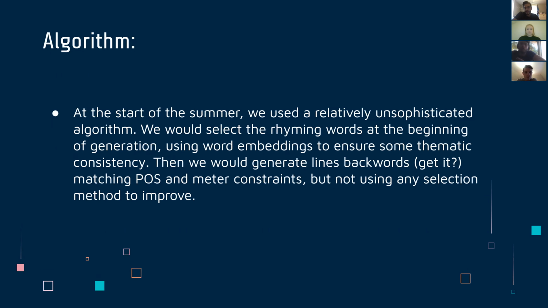So at the start of the summer, we used a fairly simple algorithm. We would begin by selecting the words that were going to rhyme, and we would do this using a word embedding to ensure that there's some kind of thematic consistency. But only the rhyming words were related, because after that, we would just randomly generate backwards until we had filled a template. And we would just randomly select a word that matched the part of speech and meter specified by the template. But there was no intelligent selection going on. It was just random.